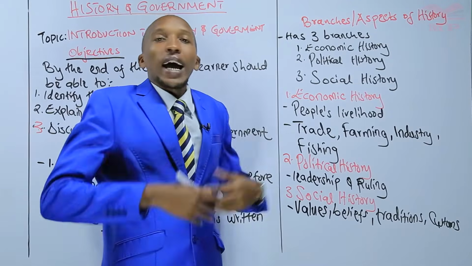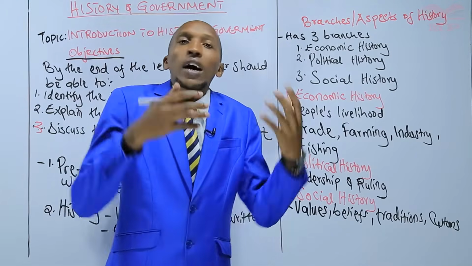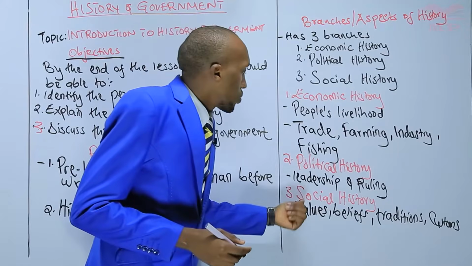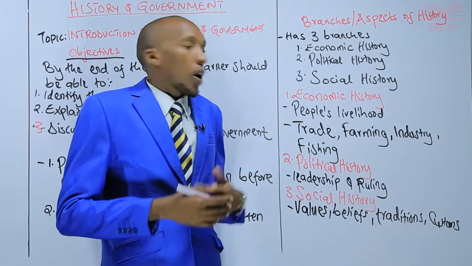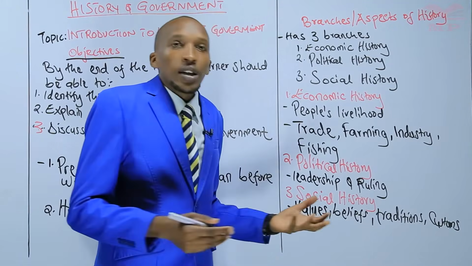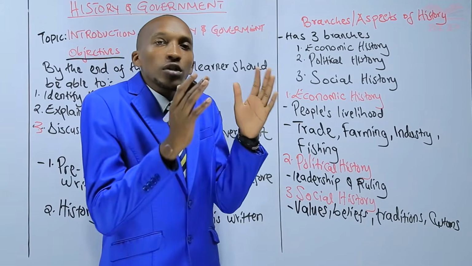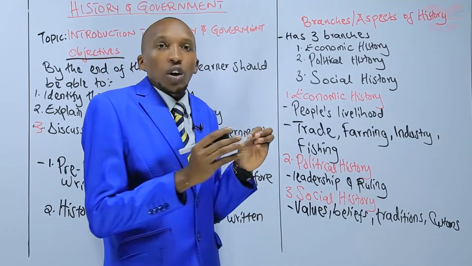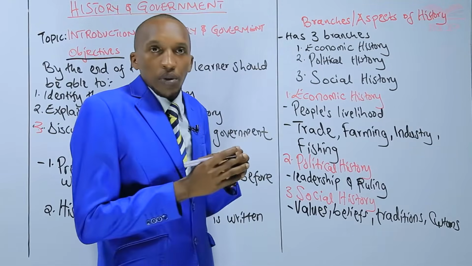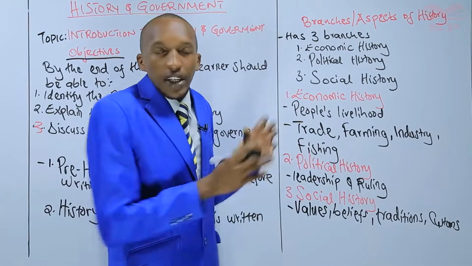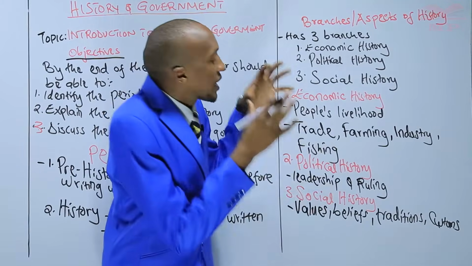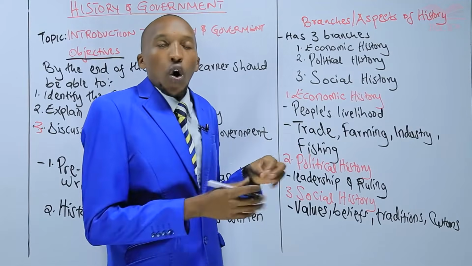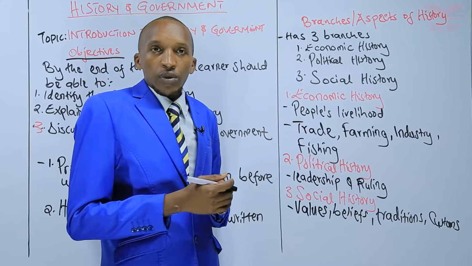Right? These are our activities. These are our beliefs. That is to do with social history. So a historian will be able to specifically study the social aspect of a given people. What do these people believe in? What makes them behave the way they behave or do what they do?